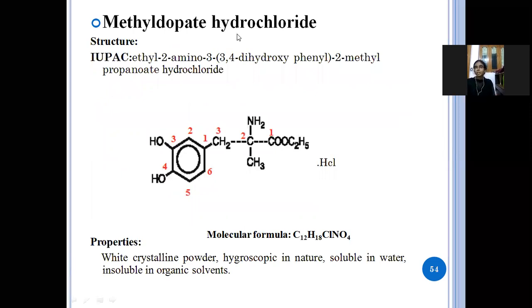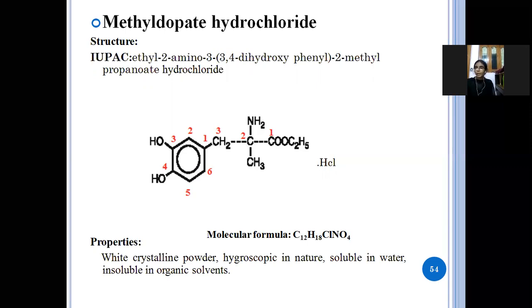Next, methyldopate hydrochloride. So this is the structure of the methyldopate and IUPAC name is ethyl 2-amino-3-(3,4-dihydroxyphenyl)-2-methylpropanoate hydrochloride. So if you see the structure here, this is the phenyl, and in the third and the fourth position the hydroxy groups are there. So two hydroxy groups. So it is named as 3,4-dihydroxyphenyl, and here 1, 2, 3, three carbon atoms means propyl.